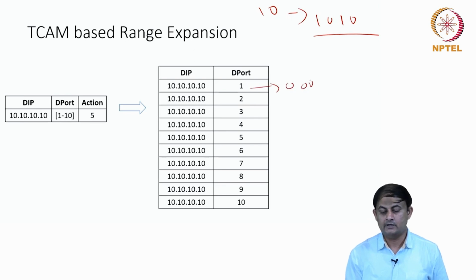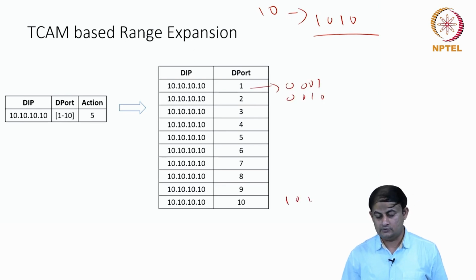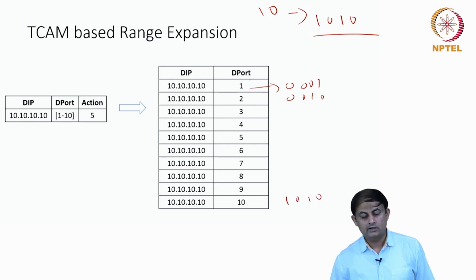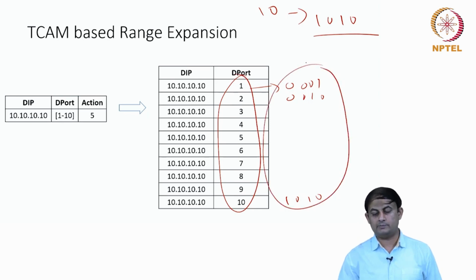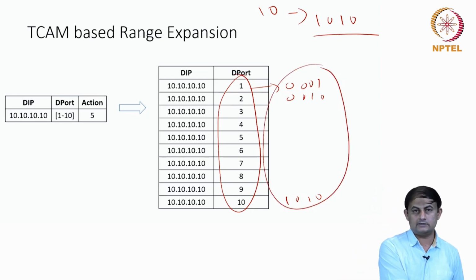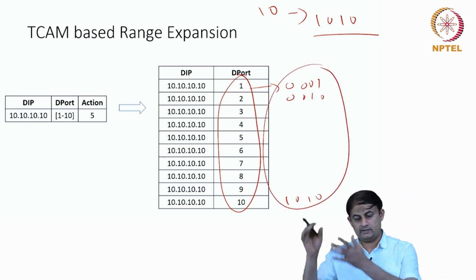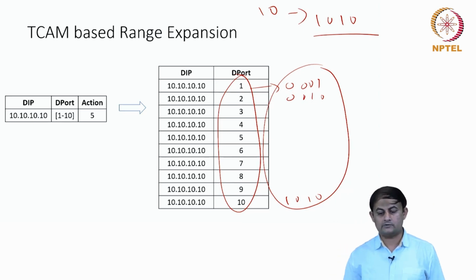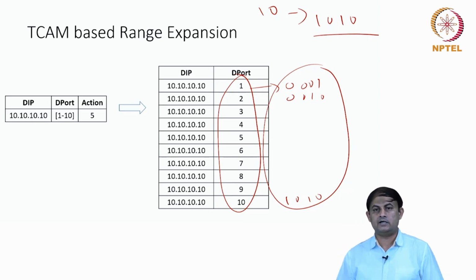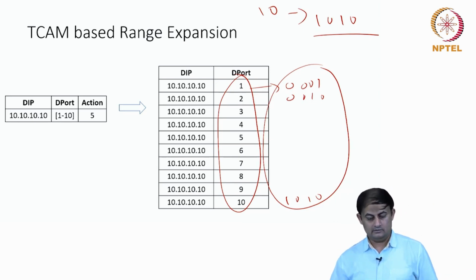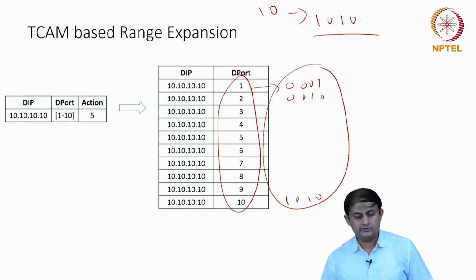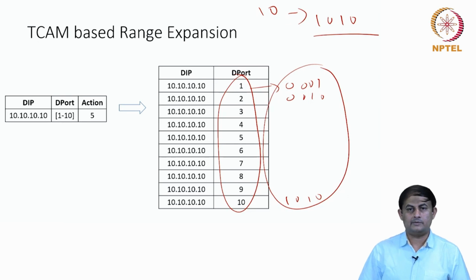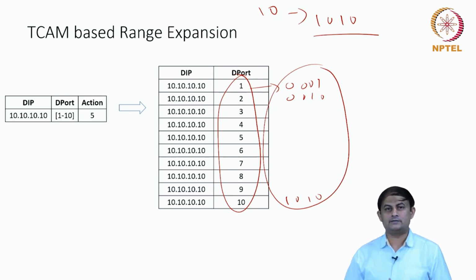This I can represent as 0001, this I can write as 0010 and so forth up to 1010. And instead of writing 1, 2, 3, 4, 10, I am going to write these values in this space. So the destination IP address is in the prefix format, and the destination port is also in the prefix format. Then I can use the TCAM memory to do the comparison quite fast.